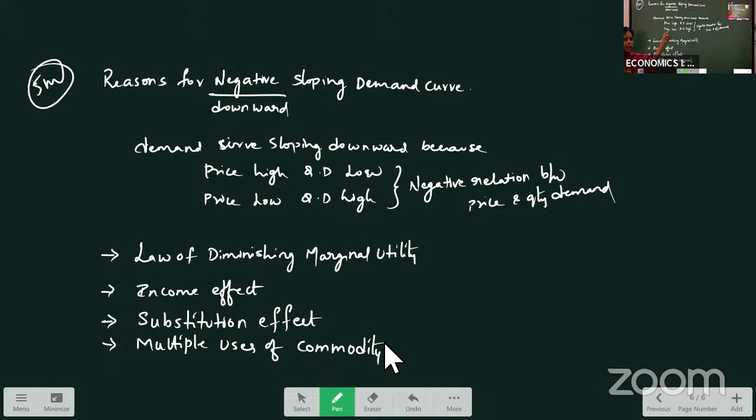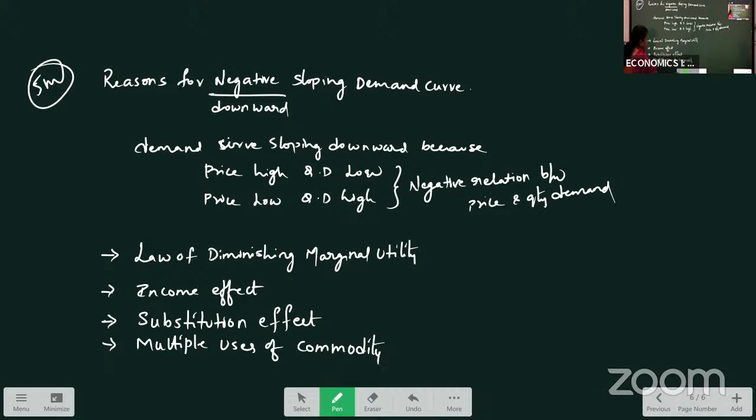If the price is high, will you take more quantity and use it for everything? No, we don't make sweets and all with milk because the price is very high. So when the price is high, I'll demand less quantity. I will take only a small amount and use it for only one item. If the price decreases, I may use it for many things. So when the product has multiple uses, as the price decreases, demand increases.